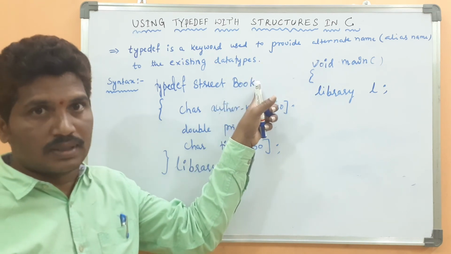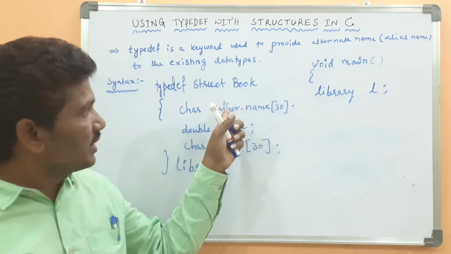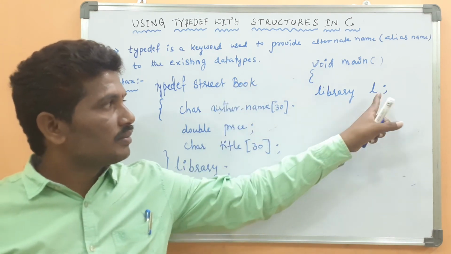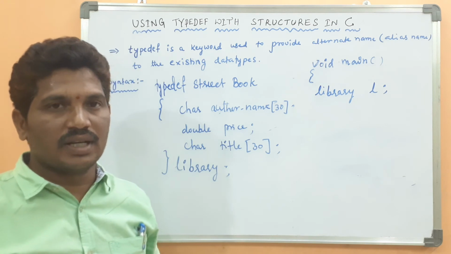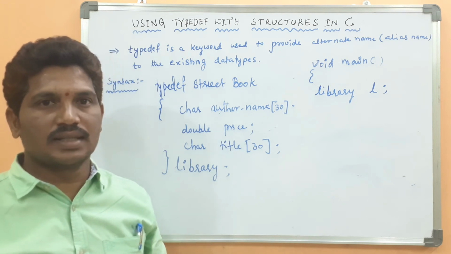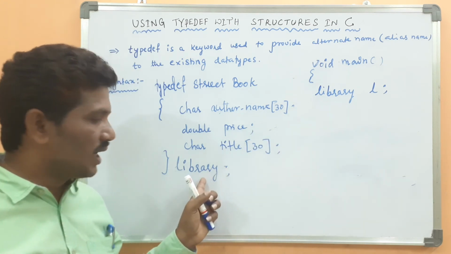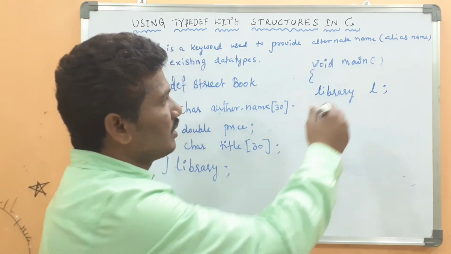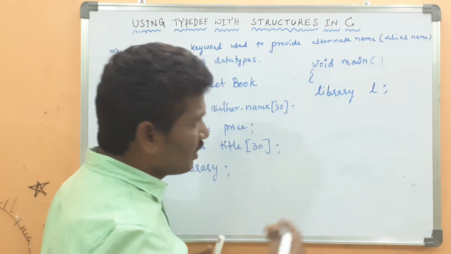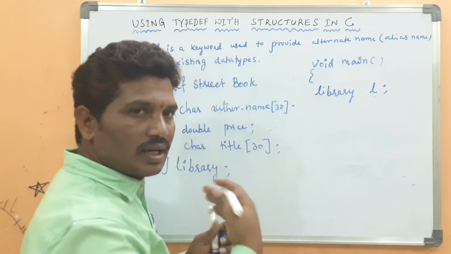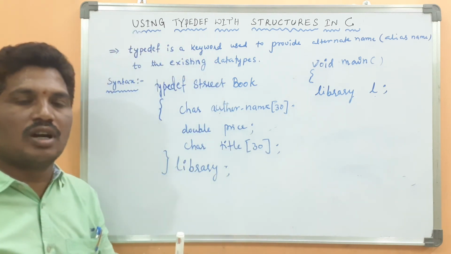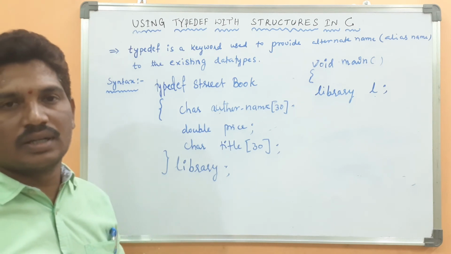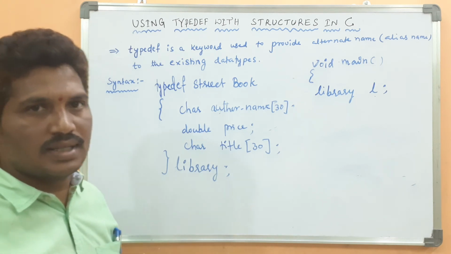That's why I didn't use the structure name. Library L is the structure variable. Then the next statements are all common, whatever code you wrote in the structure concept.